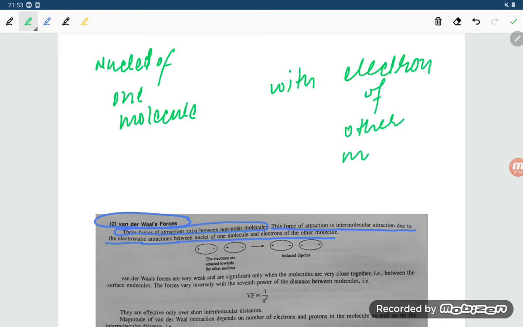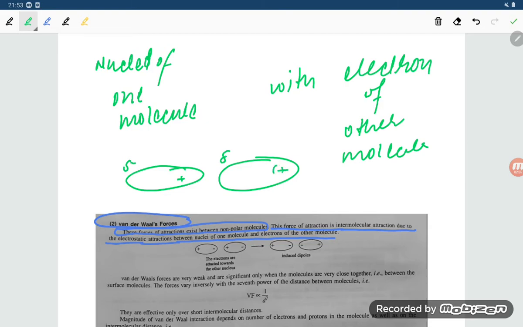How does this take place? Suppose this is the nucleus of one molecule, and here is another molecule with its electrons. Here is the electron, and here is the nuclei.